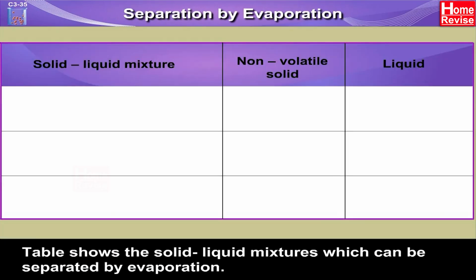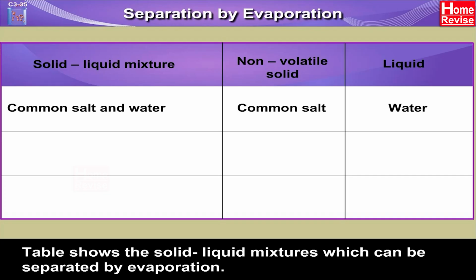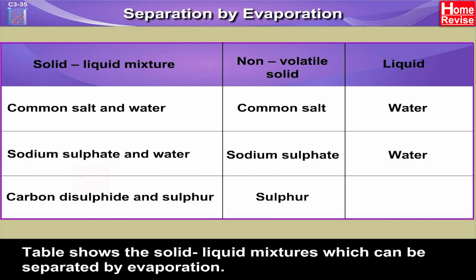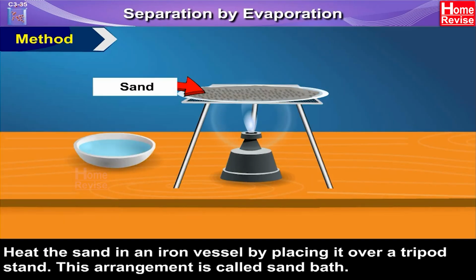The table shows the solid-liquid mixtures which can be separated by evaporation. In the mixture of common salt and water, the non-volatile solid is common salt and the liquid is water. In the mixture of sodium sulfate and water, the non-volatile solid is sodium sulfate and the liquid is water. And in the mixture of carbon disulfide and sulfur, sulfur is the non-volatile solid while carbon disulfide is the liquid.